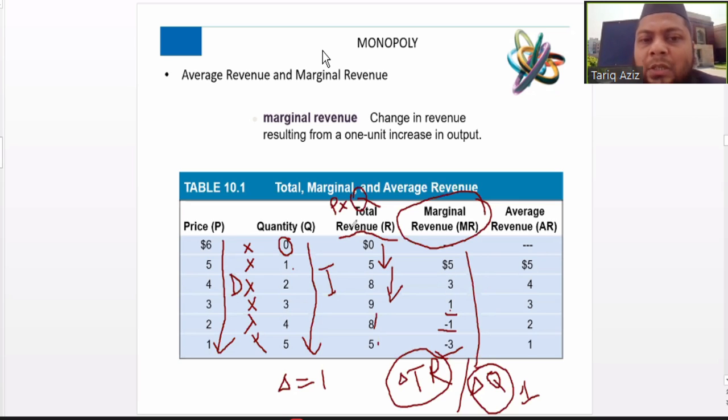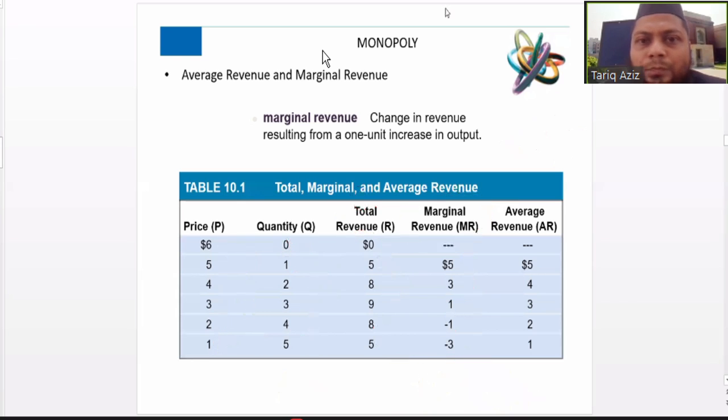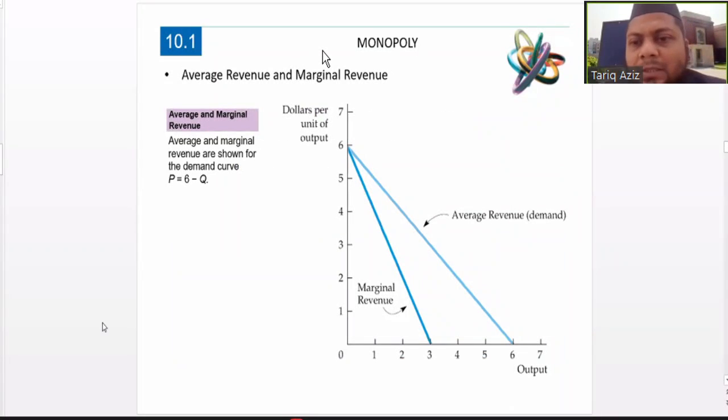Average revenue is total revenue divided by quantity, that is Q. Total revenue is in the third column, and the quantity is given in the second column. So just divide the total revenue by the quantity and we will get the average revenue. In graphical form, this will look something like this.